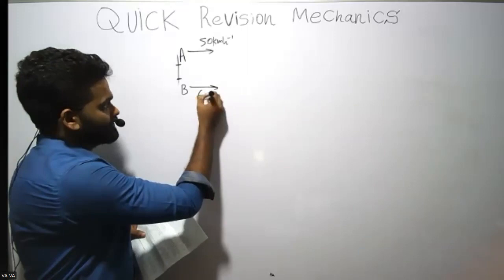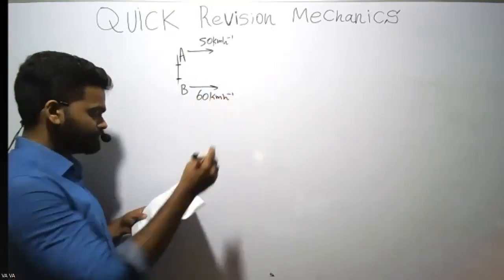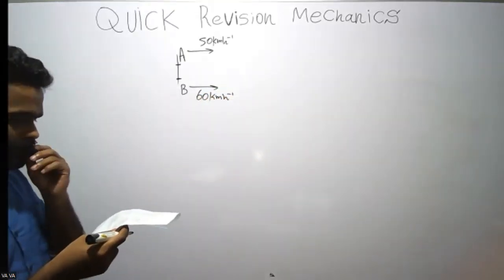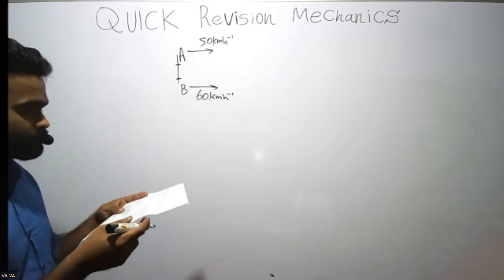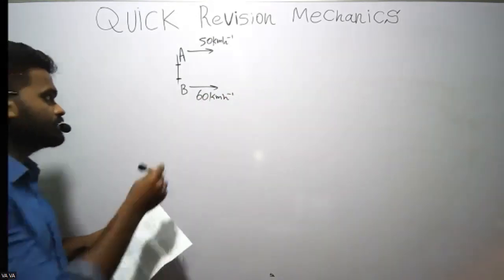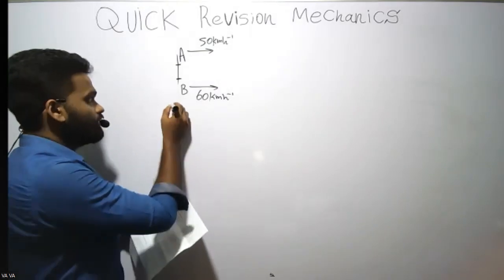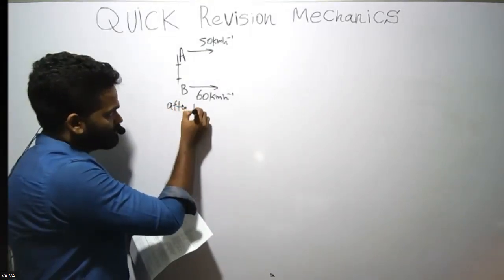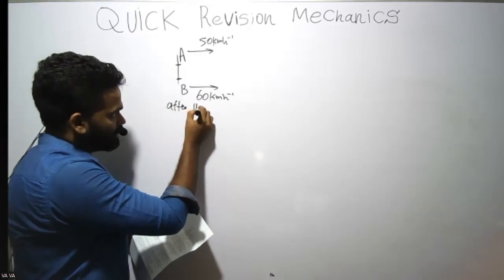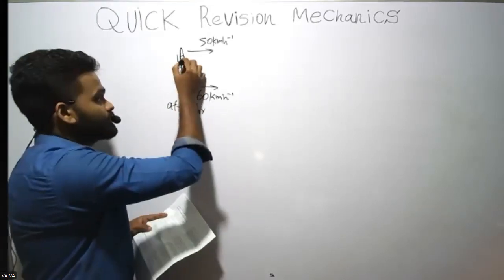We have 60 kilometers per hour, but car B starts after 1 hour. Car B starts moving after 1 hour.